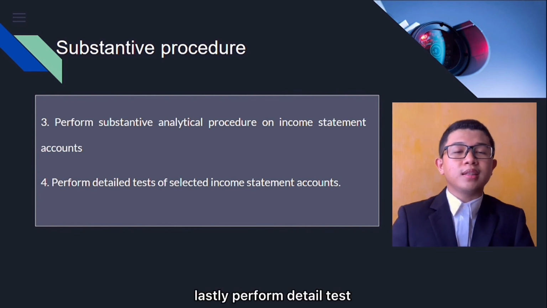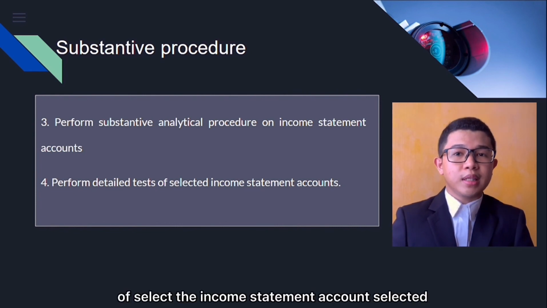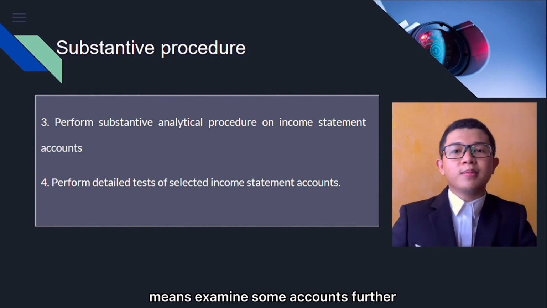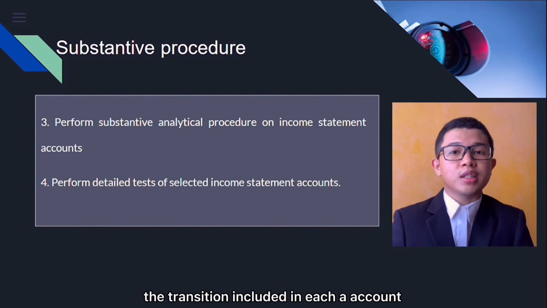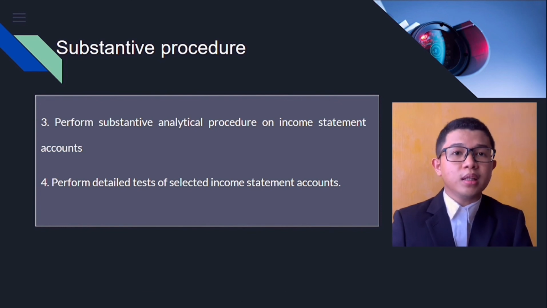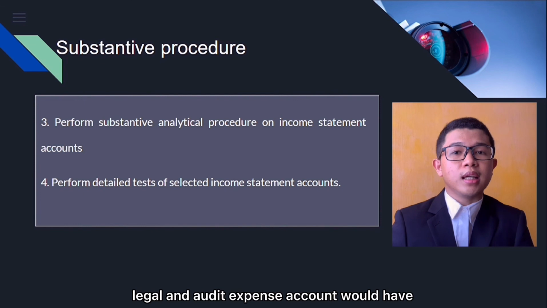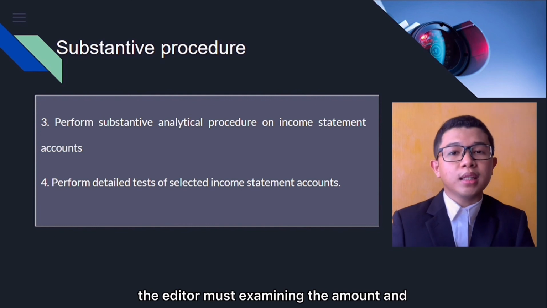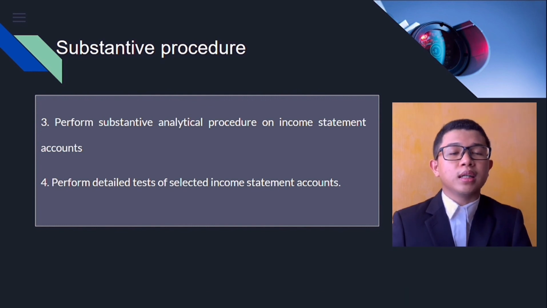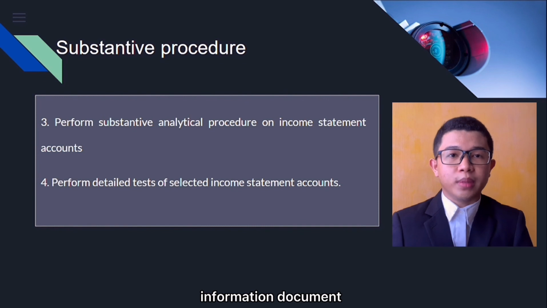Lastly, perform detailed tests of selected income statement accounts. Selected means examining some accounts further. Usually, the auditor analyzes in detail the transactions included in each account. For example, the legal and audit expense account would have supporting documents. The auditor must examine the amount and the information in the documents.